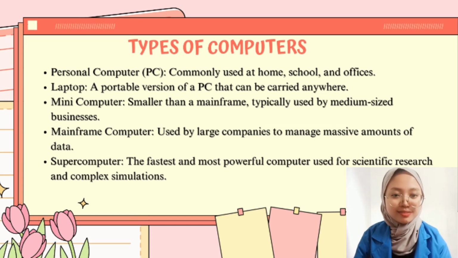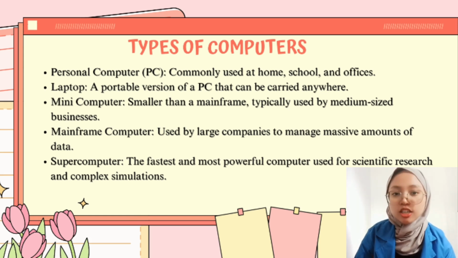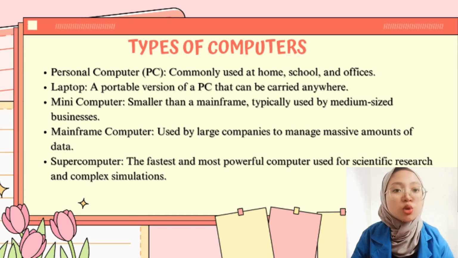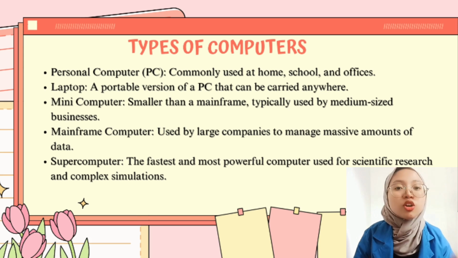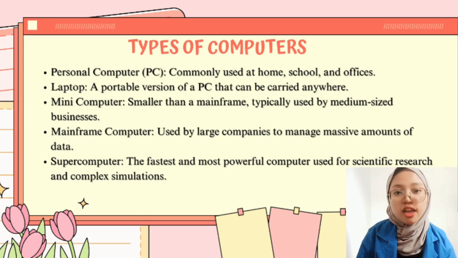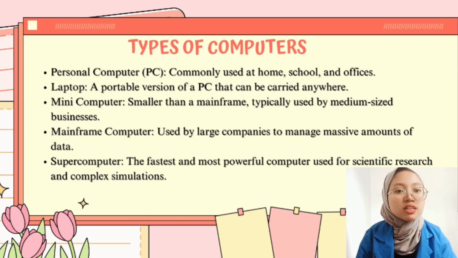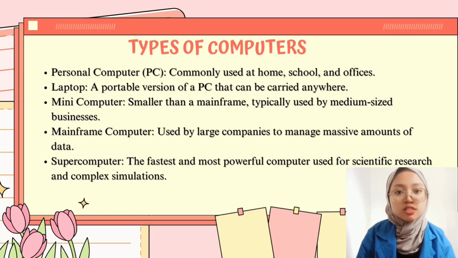Mainframe computer, used by large companies to manage massive amounts of data. Supercomputer, the fastest and most powerful computer, used for scientific research and complex simulation.